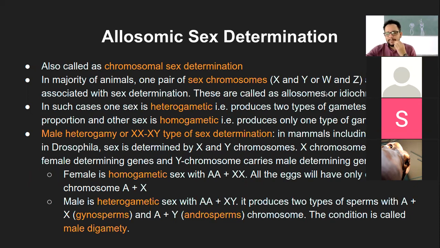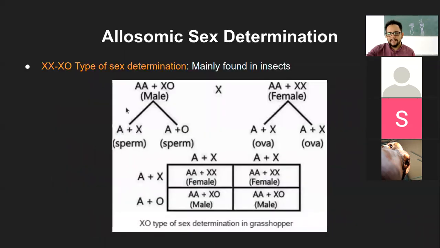In this, there were two different ways of chromosomal sex determination: one was male heterogamy and the other was female heterogamy. In male heterogamy, the males will form two types of gamete, that is autosomes plus X and autosomes plus Y. The other type, without Y chromosome, was XX and XO.